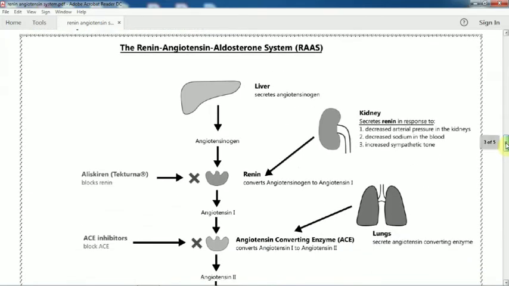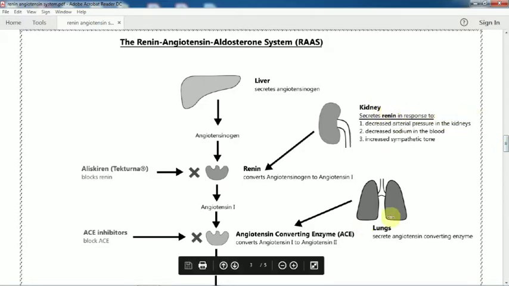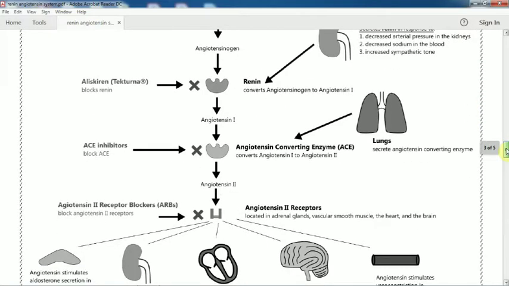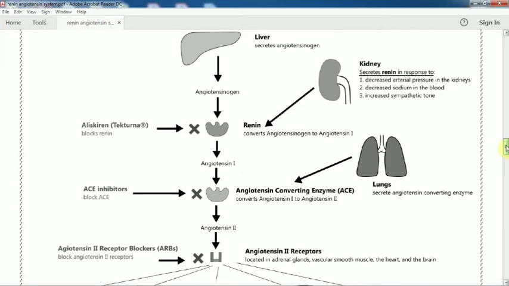So the renin, angiotensin, aldosterone system. The liver secretes angiotensinogen and the kidney secretes renin. Lungs secrete angiotensin converting enzyme, and it is controlled by the heart. So four major internal organs are involved in raising the blood pressure or hypertension.